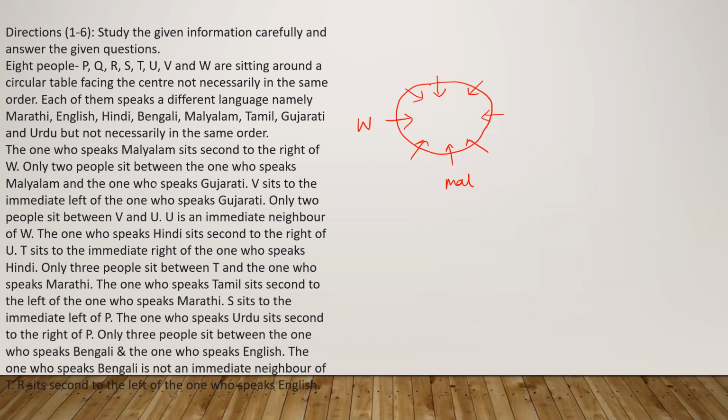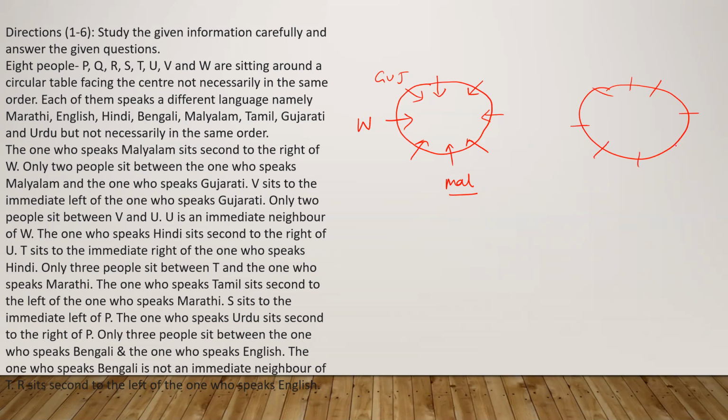Now next, it says only two people sit between the one who speaks Malayalam and the one who speaks Gujarati. Malayalam is sitting here, so definitely Gujarati will sit here, and we will make one more figure and keep the 8 people here.